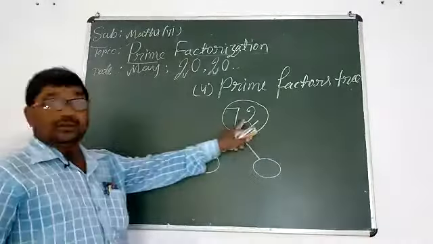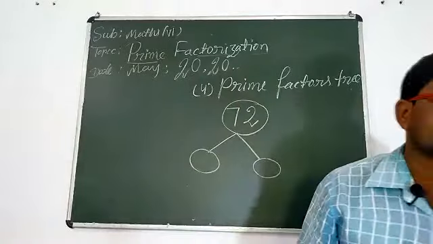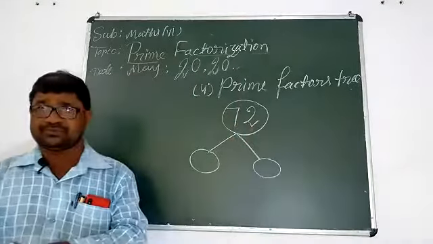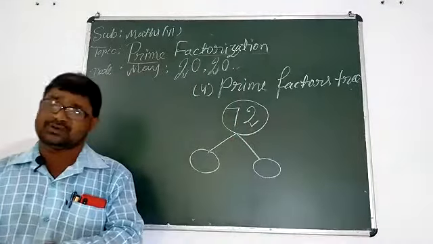Okay, we are taking prime factors. First, we are thinking about this number 72. Is this number divisible by 2? Yes, divisible. So first we write here 2.